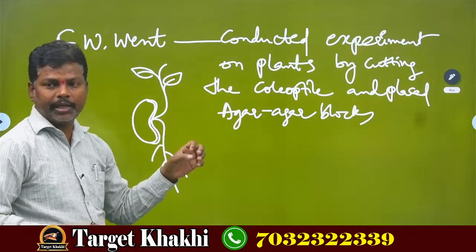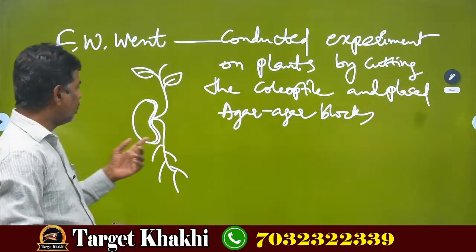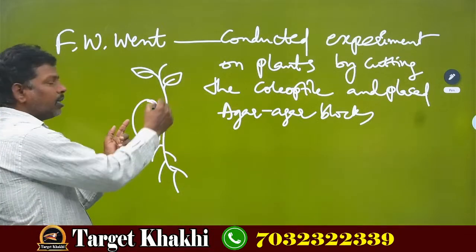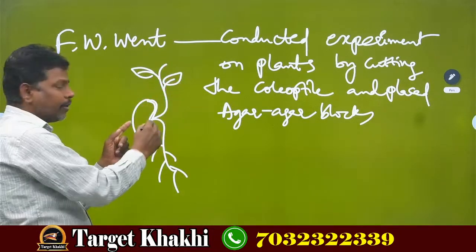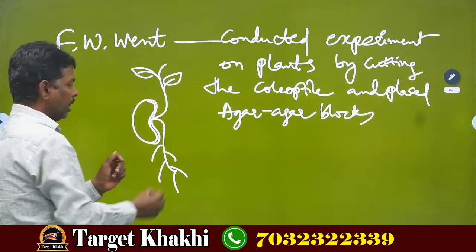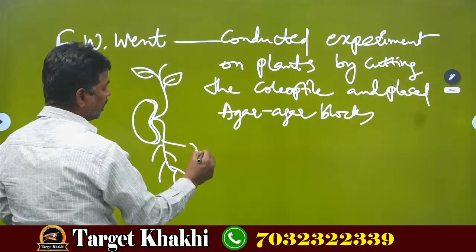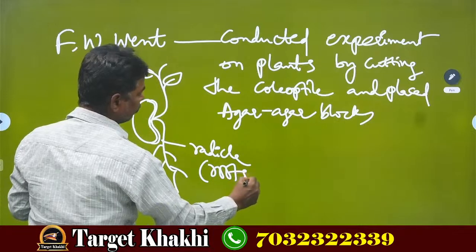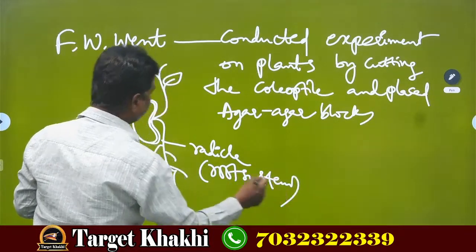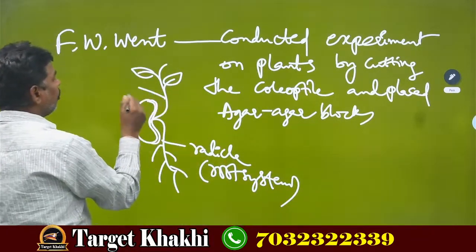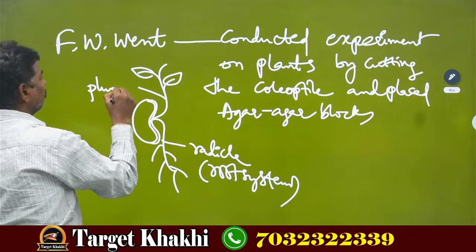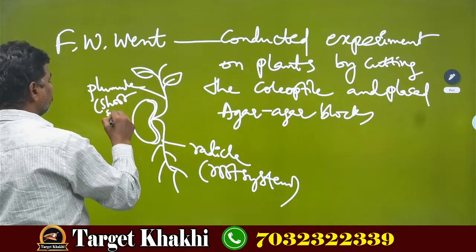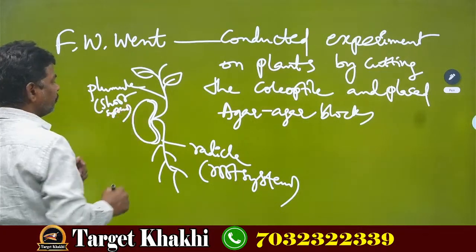If a seed germinates, it gives rise to two parts. One part grows above the ground and one part grows below the ground. The below part is called the radicle. It is also called the root system. The above part is called the plumule, the shoot system.